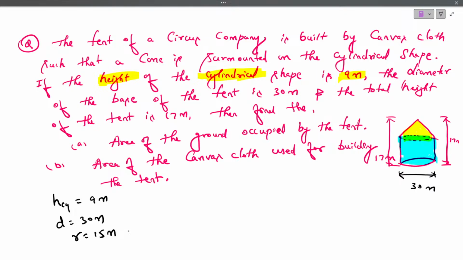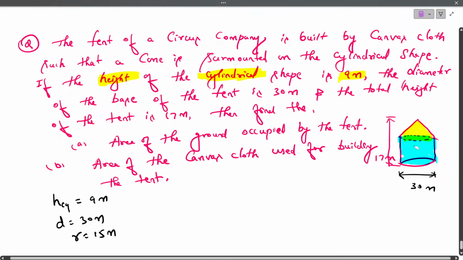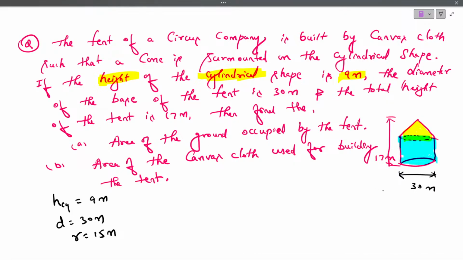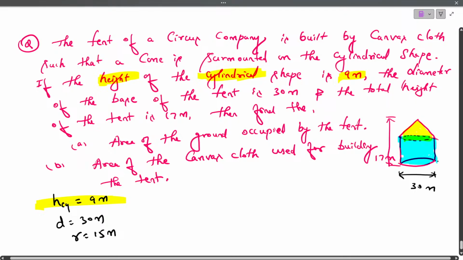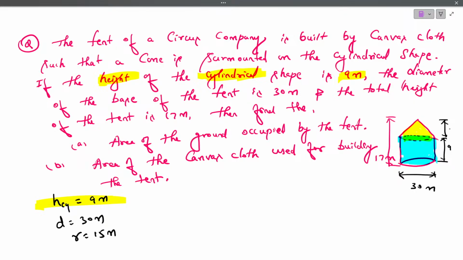And the total height of the tent is 17 meter. Look, son, this total is 17. Let me draw it here. The total height is 17. Now the diameter is how much? 30. They have given the height of the cylinder here, 9. So this is the height of the cylinder, 9. Then the remaining will be the height of the cone. From 17, if you remove 9, what is left? 17 minus 9, that is 8.